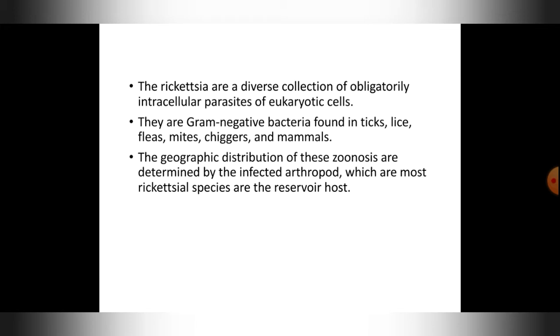These are the gram negative bacteria found in ticks, lice, fleas, mites, chiggers and some of the mammals. The geographical distribution of these zoonosis, I told you what is zoonosis in the last classes, is determined by the infected arthropod. Usually it is caused by the insects which come in the phylum Arthropoda. Most of the insects living in Arthropoda phylum are rickettsial species, and these are the reservoir host for the rickettsial infectious diseases.